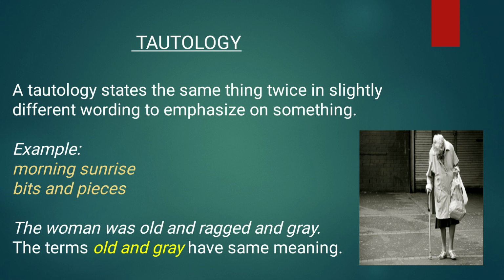I'll give you another example. The woman was old and ragged and grey. In this line, old and grey have the same meaning. One more example which is not given in the video that I will give you now. If anybody tells you the sentence, repeat that again, then you can understand that person is using tautology because repeat and again will not be used together.